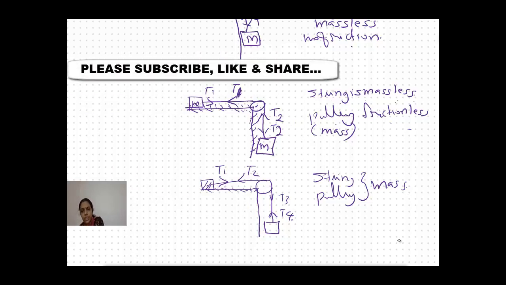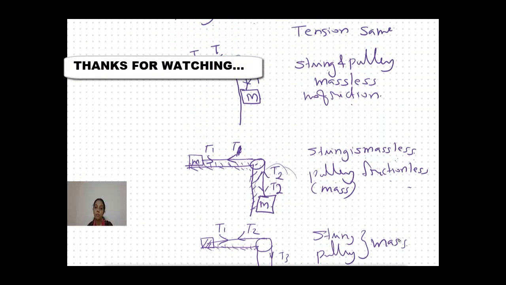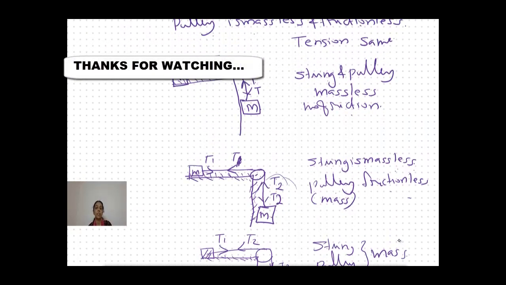Everything is considered: the string has mass, the pulley has mass, and there is friction also. Then the tension will be different. If the string is massless and the pulley has mass and is frictionless, then the respective tensions, T1, will remain the same and these tensions will remain the same. If everything is massless and frictionless, then the tension will remain the same.